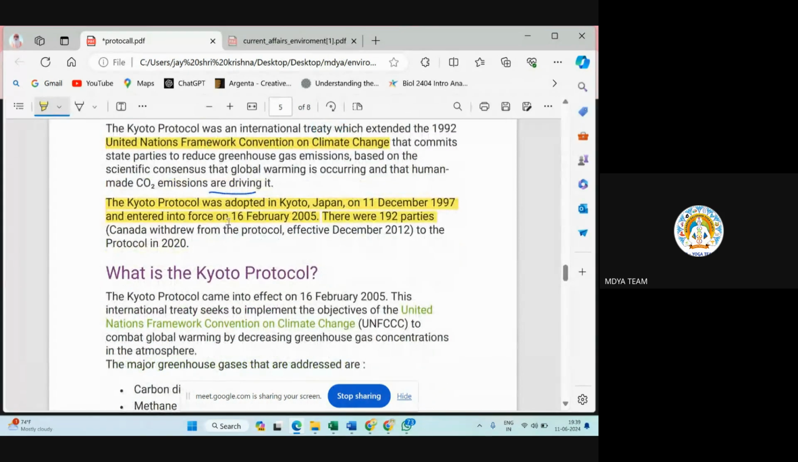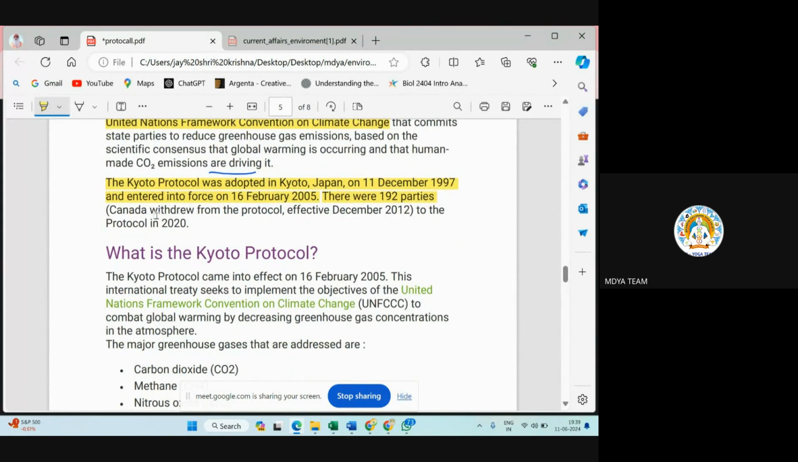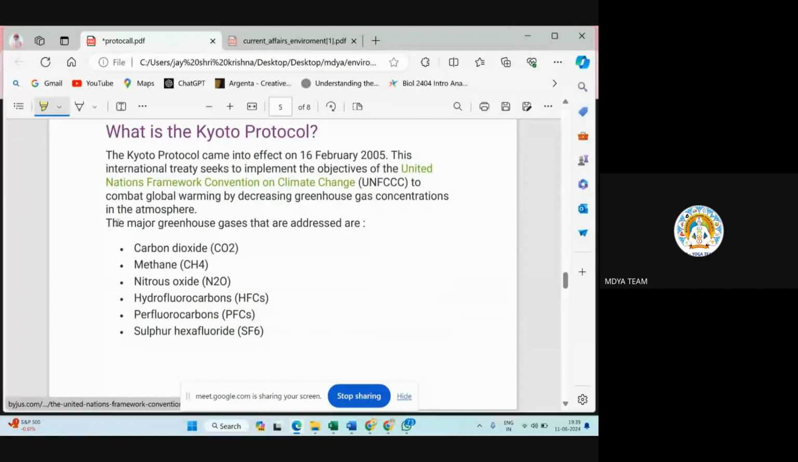Now this is again a question for current affairs. Canada withdrew from the protocol, effective December 2012. So Canada was one of the countries who withdrew from this Kyoto Protocol. Kyoto Protocol came into effect on 16 February 2005. The international treaty seeks to implement the objective of the United Nations Framework Convention on Climate Change. I am repeating this again and again because it's a previous year question.